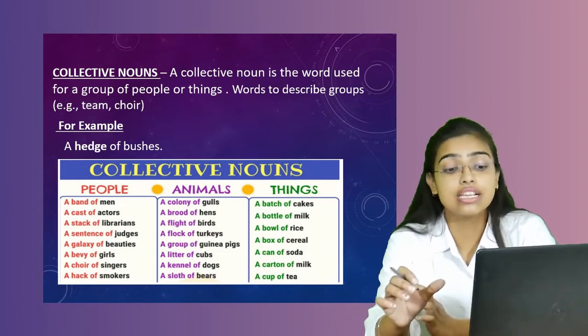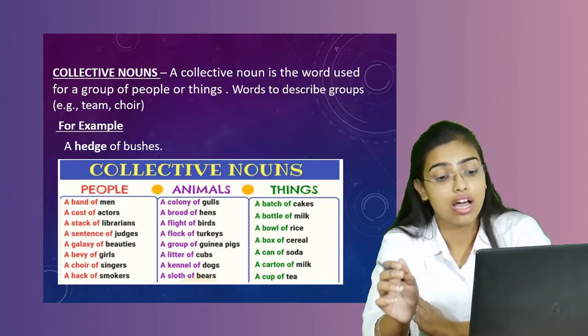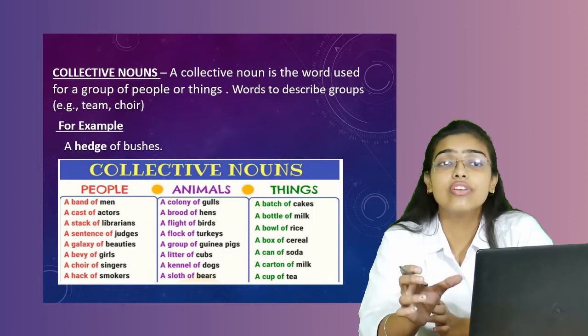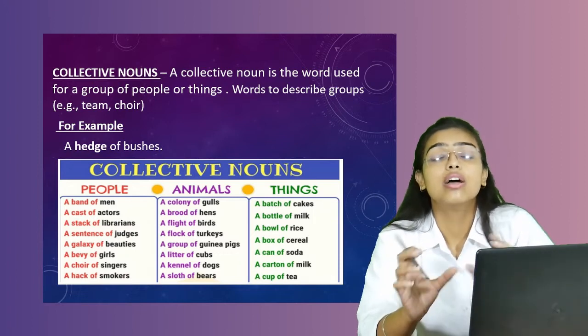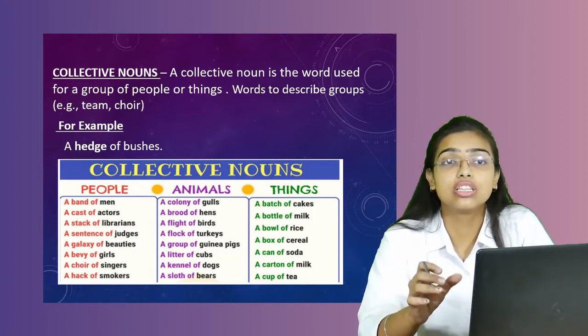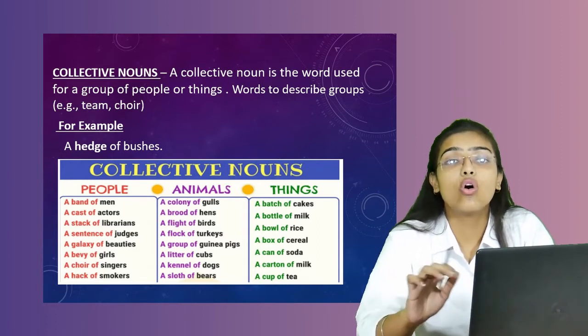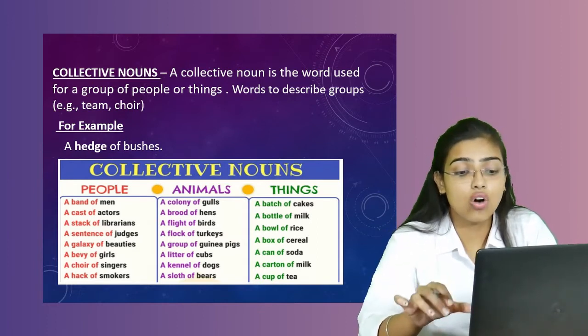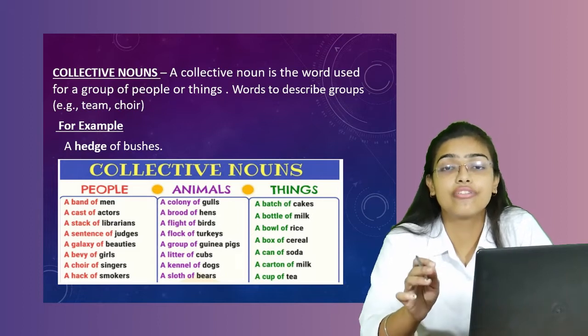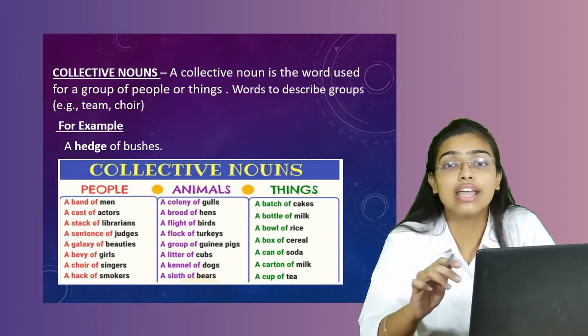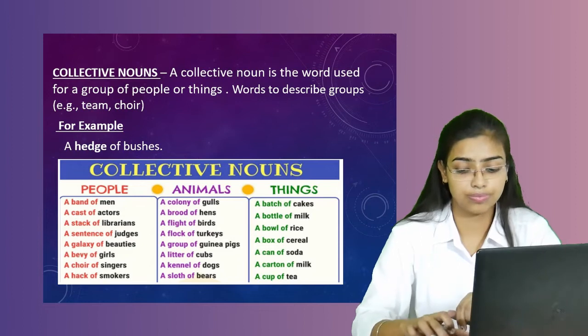In case of things, we can say a batch of cake, a bottle of milk. Obviously, whenever you say a bottle of milk, it means a collection, a bottle in which all the milk has been contained. Now, a batch of cake. A batch is referring to a group of cakes, or n number of cakes we are talking about.